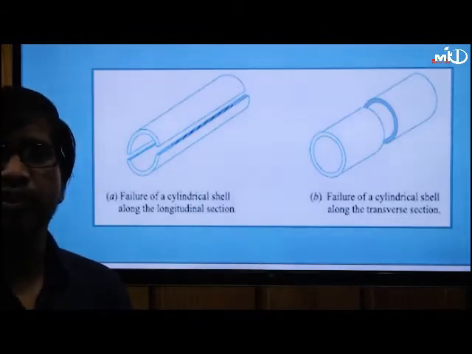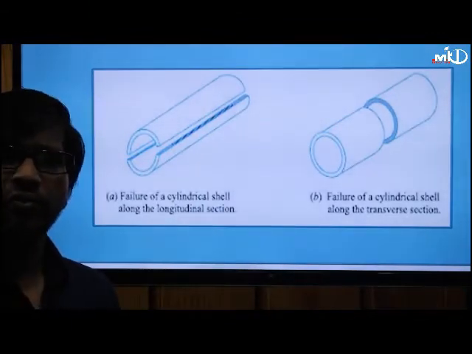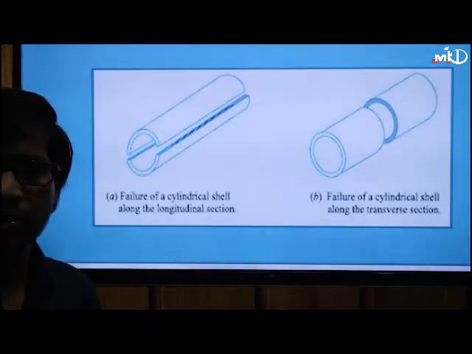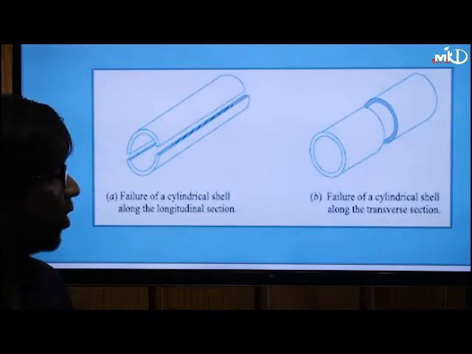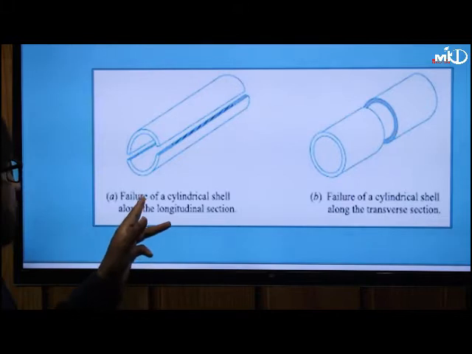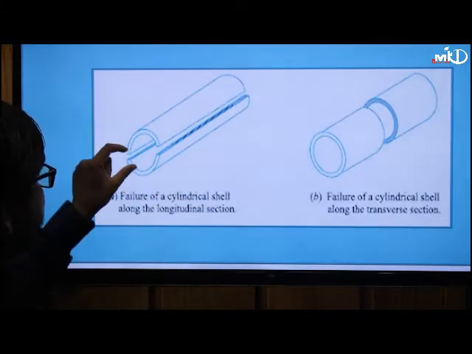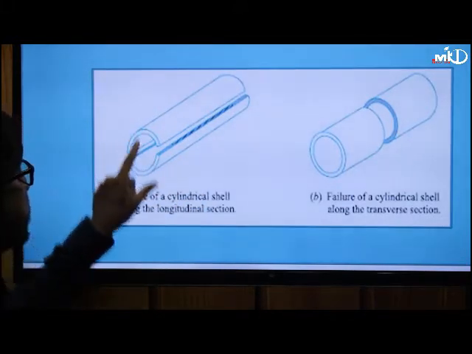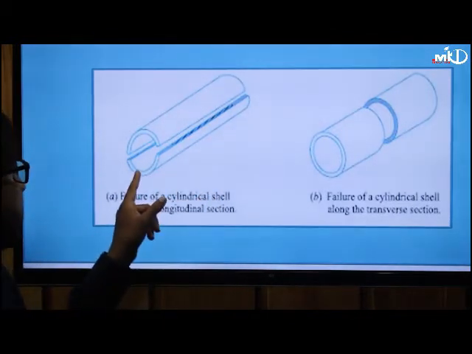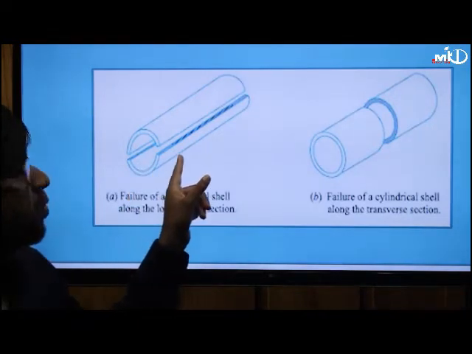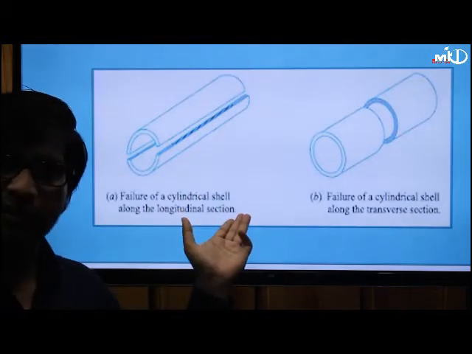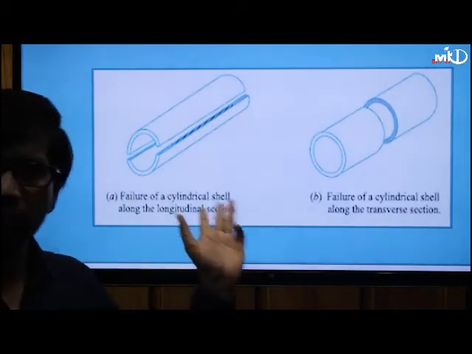This is exactly how a boiler shell bursts and how a boiler shell fails, when there is excess pressure and the boiler material and the boiler shell cannot resist that pressure. So the boiler may get split into two troughs or two sections like this, and this is, you can say, your circumferential failure, where the deformation will be circumferential deformation and the strain is circumferential strain.